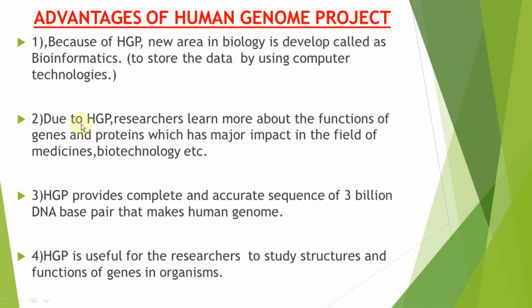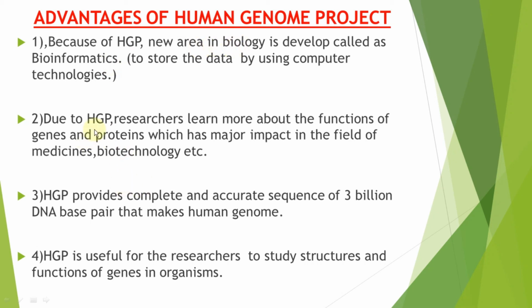The second advantage is that due to HGP, researchers learned more about the function of genes. They got many more ideas about genes and proteins, which have a major effect in the fields of medicine, biotechnology, etc. So to recap: first, because of HGP, the bioinformatics branch was introduced in biology.